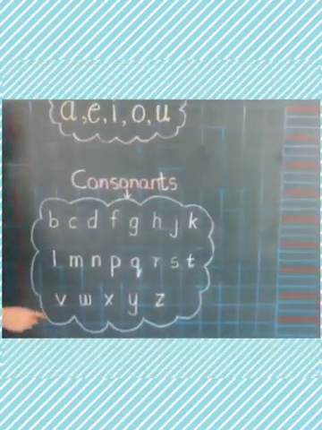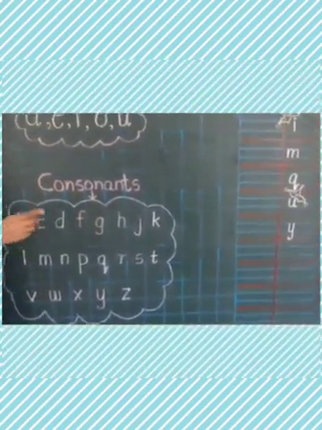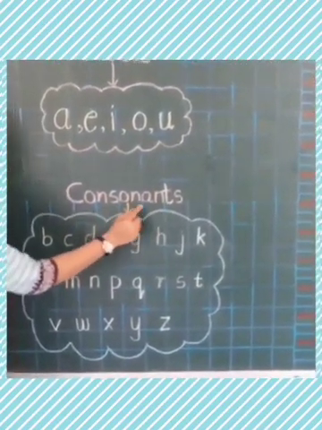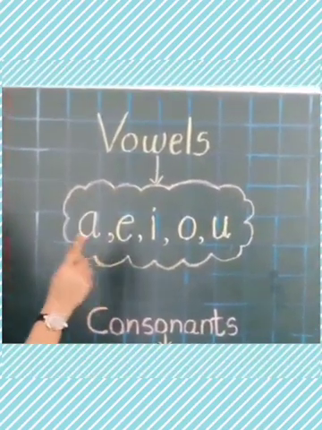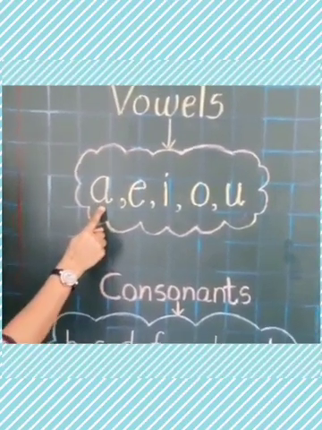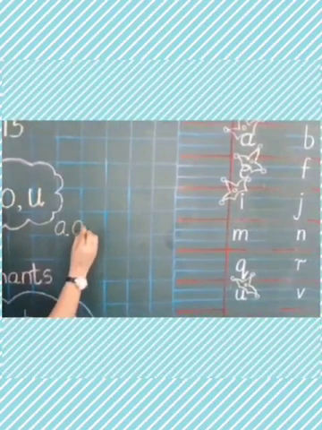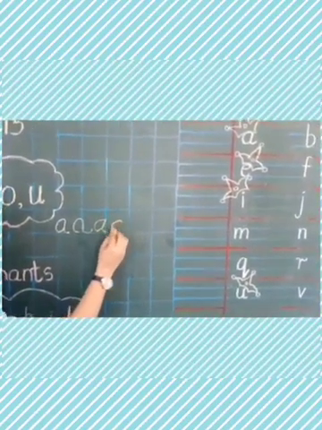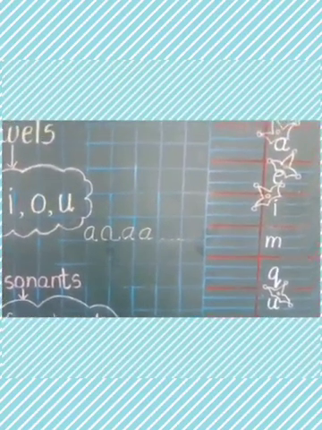And you know why they are called consonants? Because they have two sounds. That is why they are called consonants. And children, vowels are those letters which have only one sound. So for example, let us take the first letter A. And what does A say? A says A. Can you hear? The starting is the A sound and it also ends with the A sound. So children, this is only one single sound, right?